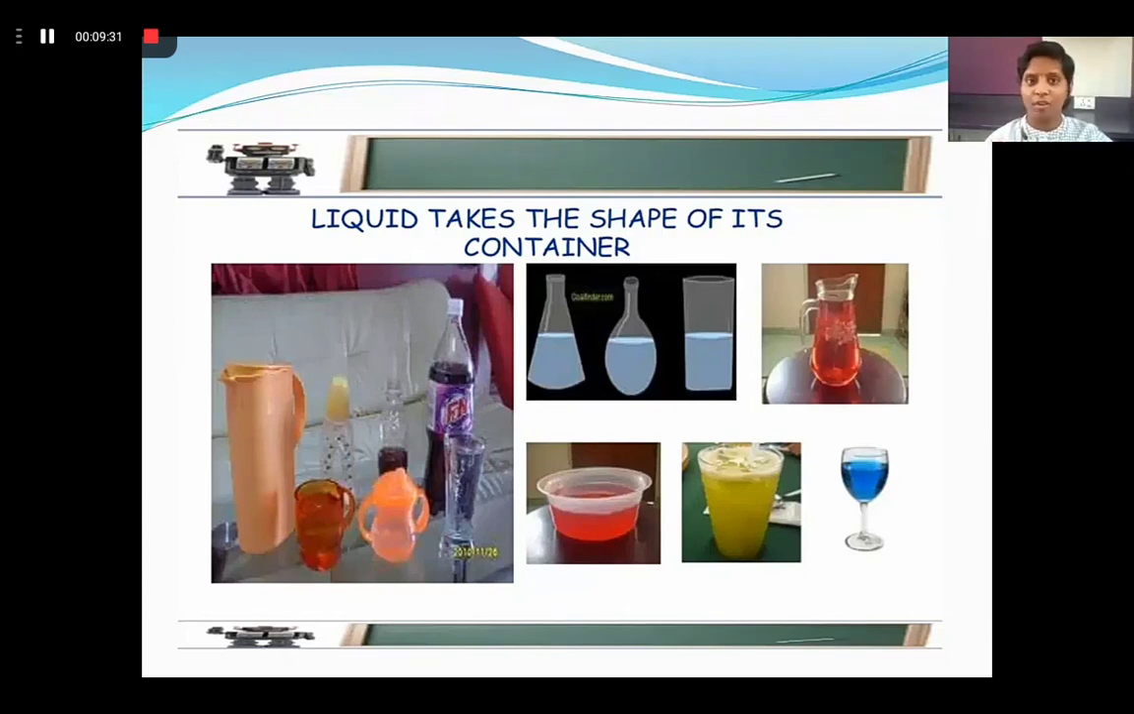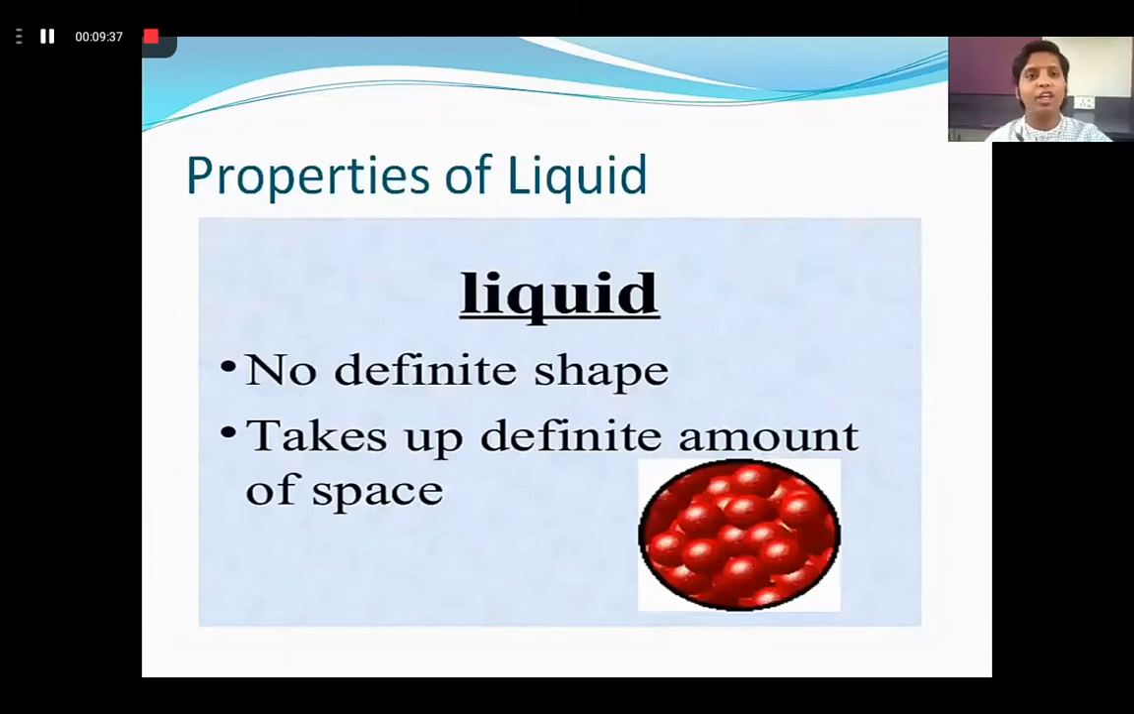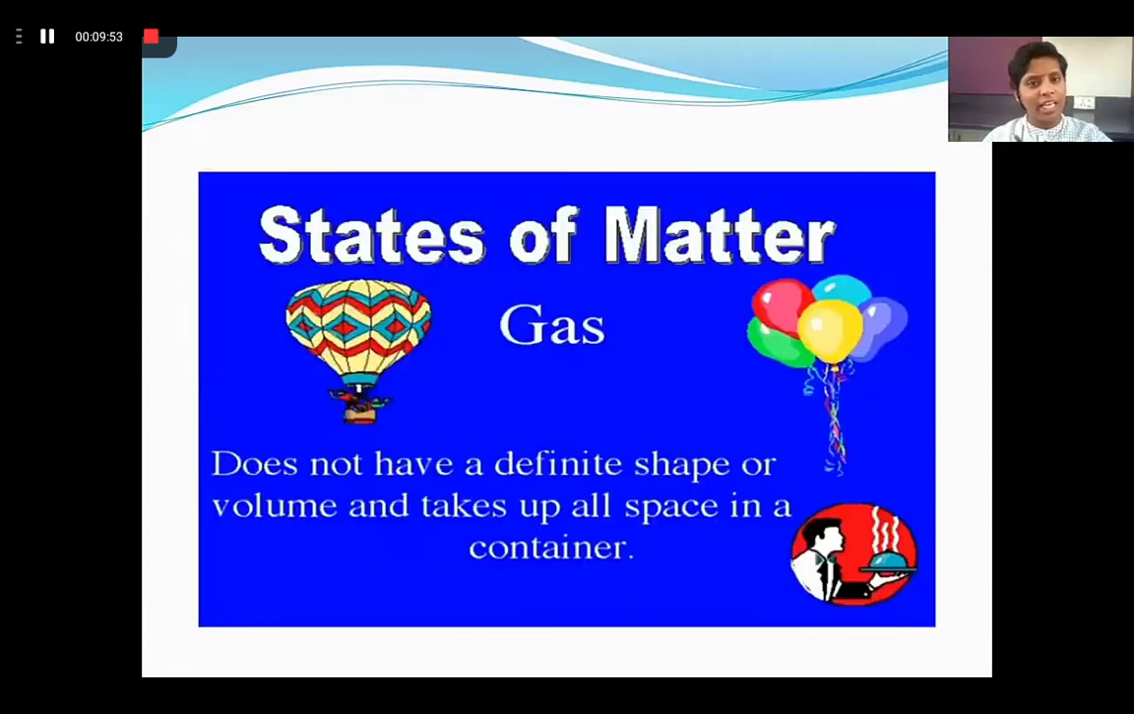Okay, so these are the properties of liquid: that liquid does not have a definite shape and it takes up a definite amount of space. The volume of a liquid is same, but it doesn't have its own shape. Right? This is all about the properties of liquid.